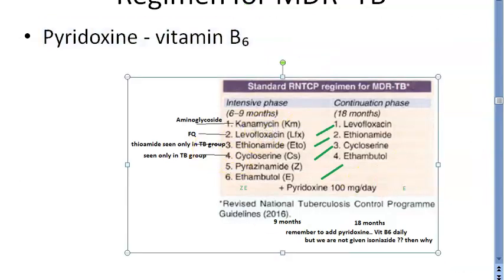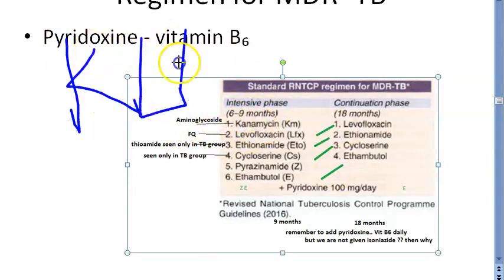Let us look at the categories of the drugs that we are giving extra in MDR-TB. KLE college, right? So kanamycin is an aminoglycoside. Levofloxacin is a fluoroquinolone. Ethionamide is a thioamide. It is seen only in tuberculosis, actually, in classification. And what is C?